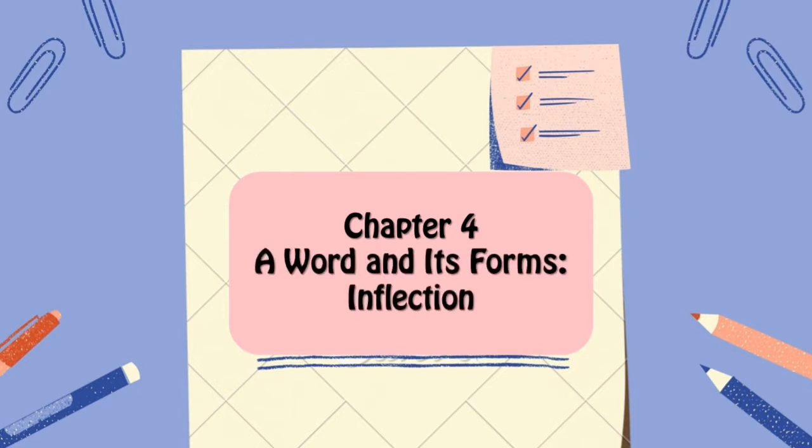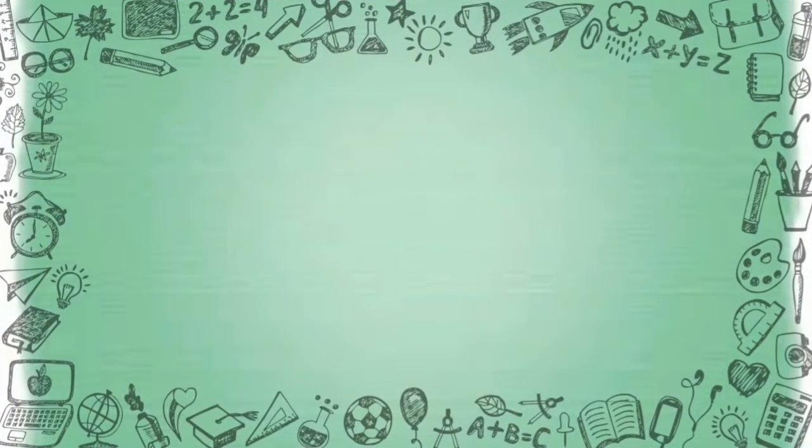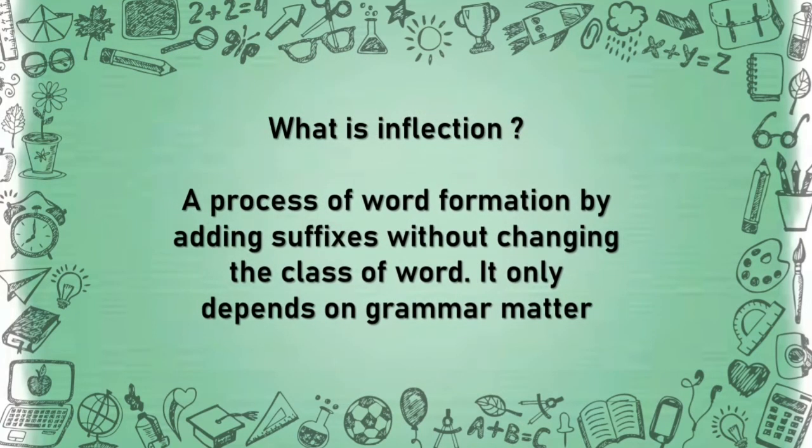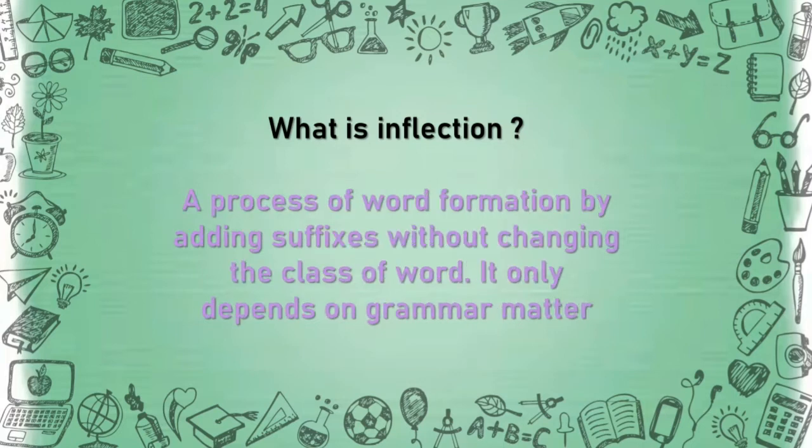Today I want to explain about chapter 4, a word and its forms, inflection. And before that, we have to know what inflection is. Inflection is a process of word formation by adding suffixes without changing the class of the word. It only depends on grammar matter.